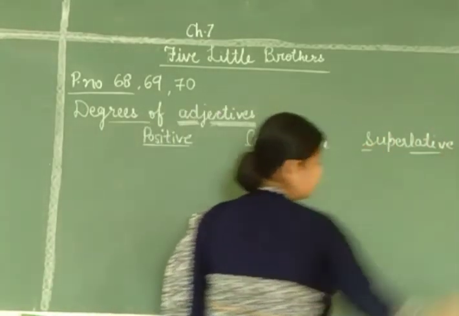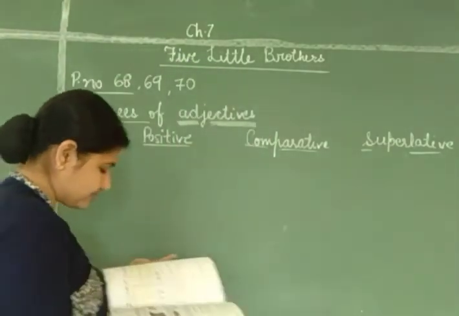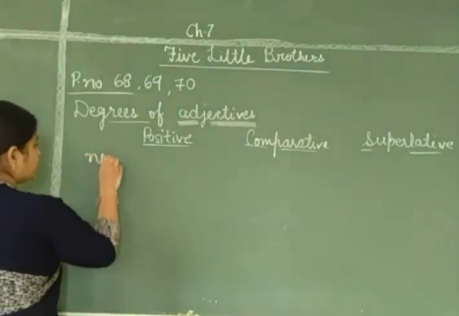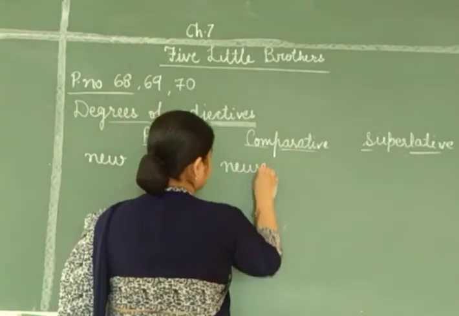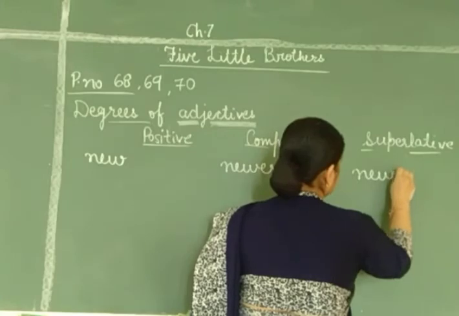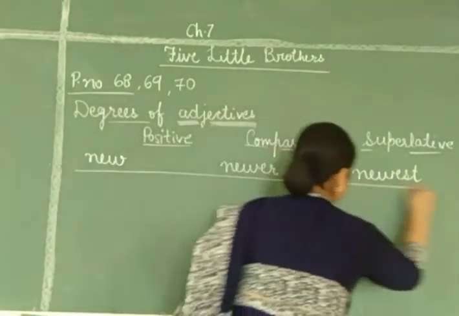The first one, there is no serial number given, okay? New, newer, newest. This is the first one.